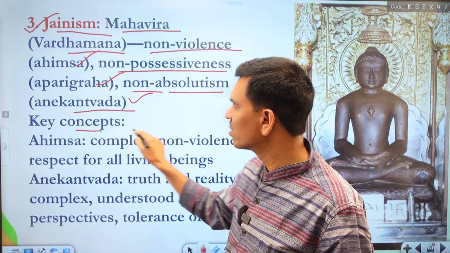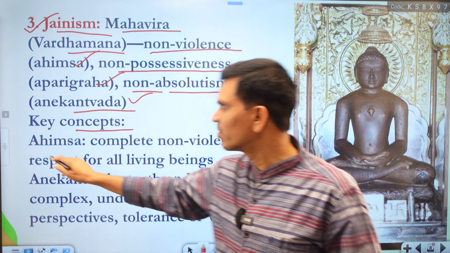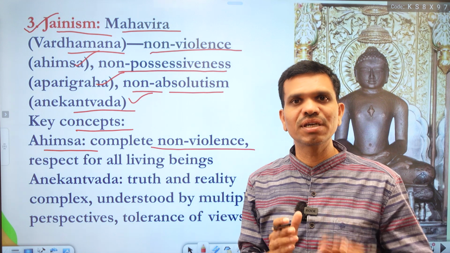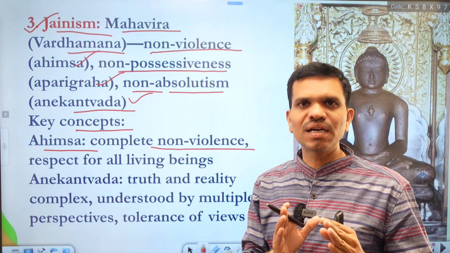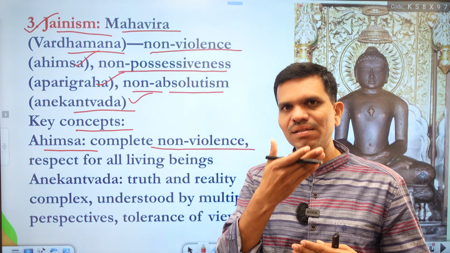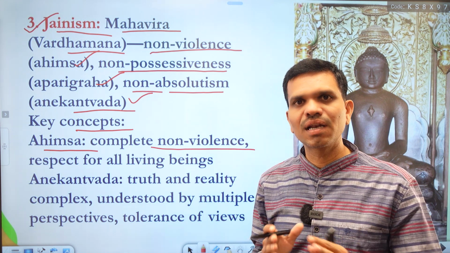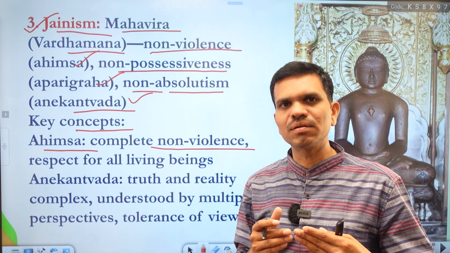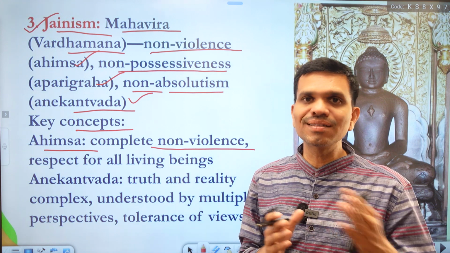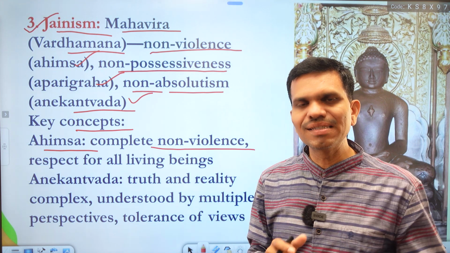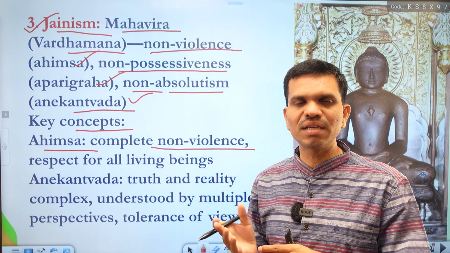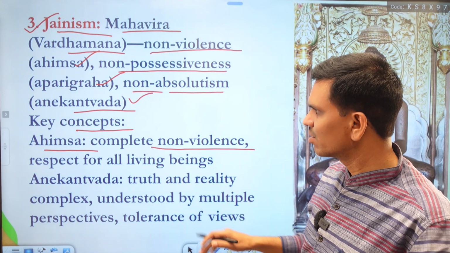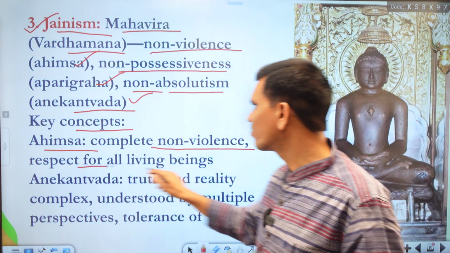Now some important concepts here we have in Jainism. The first is ahimsa. Ahimsa is nothing but complete non-violence. If you look at the followers of Jainism or the Jain monks, you find that they wear white clothes, they mask their mouth, and they lead their life very calmly and peacefully. And they also believe that as a human being is a living entity, in the same way other creatures, right from the insects to the huge animals, are also living beings, and we must respect them. So this is the concept of ahimsa in Jainism, and they respect all living beings.